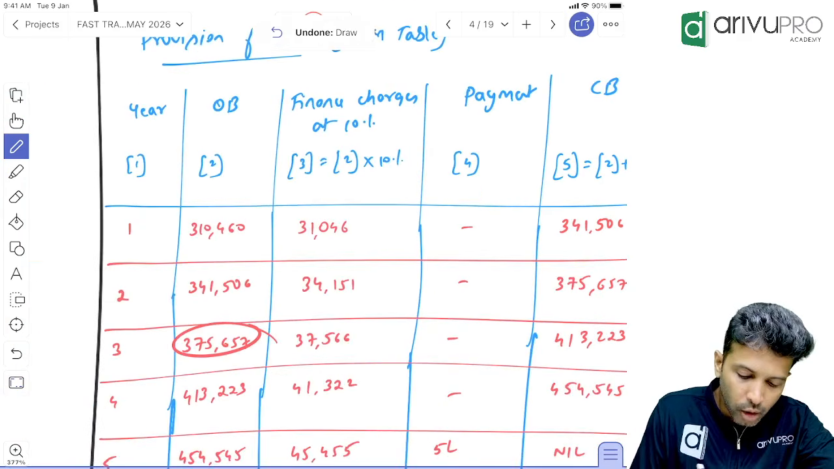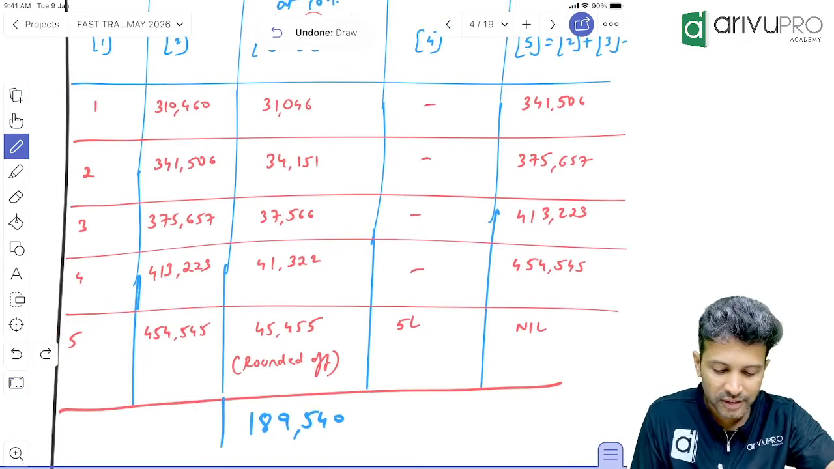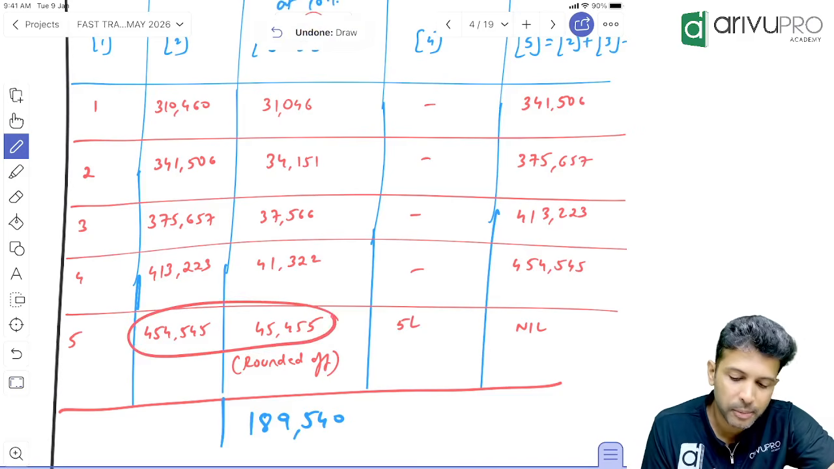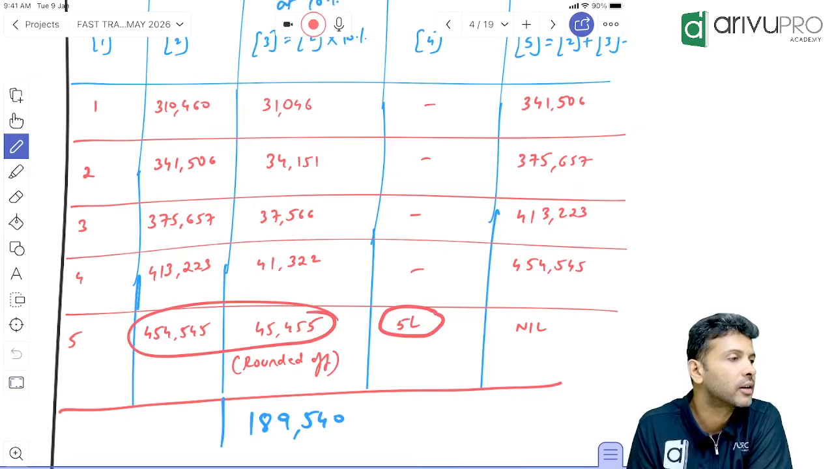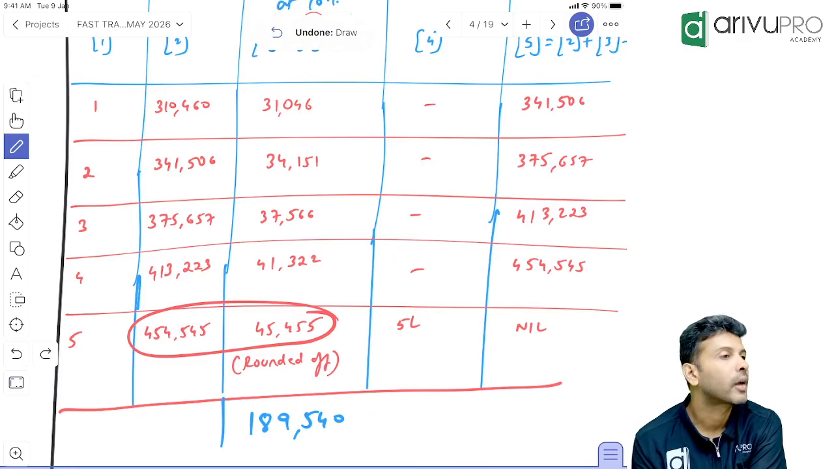Second year's closing balance will become the third year's opening. Like this you will go on doing. At the end of the 5th year, add these two, how much will it become? Only these two. Fine. And you will make how much payment in the 5th year? Fine. So the balance will become 0. That's the fun. Done, sir.